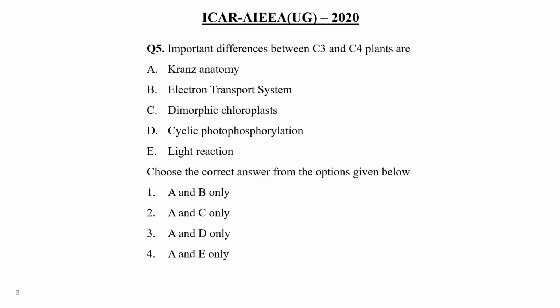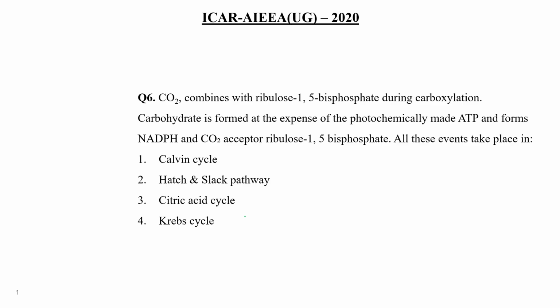Clear? Okay. Now next question. Carbon dioxide combined with ribulose 1,5-bisphosphate during carboxylation. Yes, during carboxylation, carbon dioxide combines with ribulose 1,5-bisphosphate, carbohydrate is formed at the expense of the photochemically made ATP and NADPH, and the carbon dioxide acceptor ribulose 1,5-bisphosphate is regenerated. All these events take place in: Calvin cycle, Hatch and Slack pathway, citric acid cycle, or Krebs cycle.